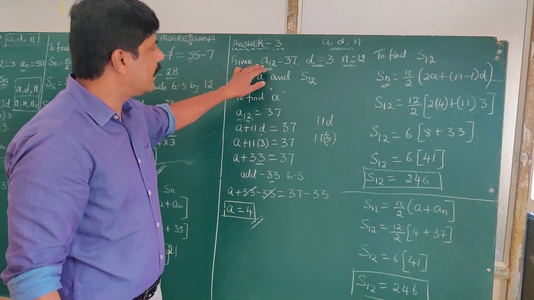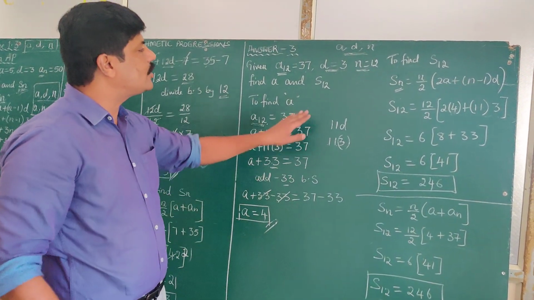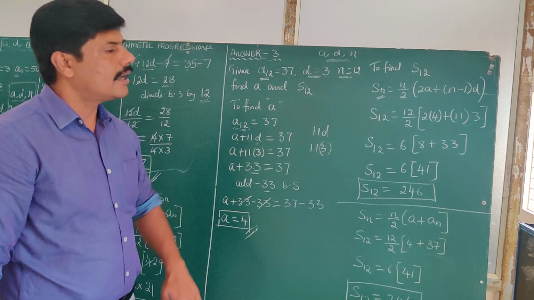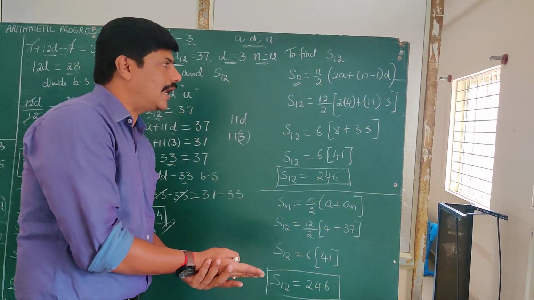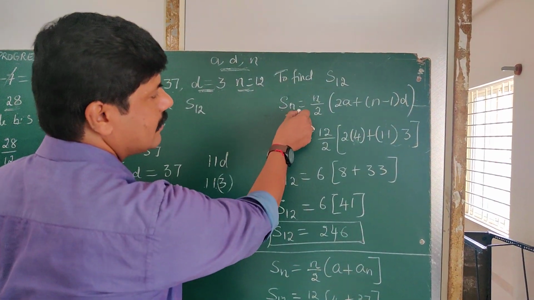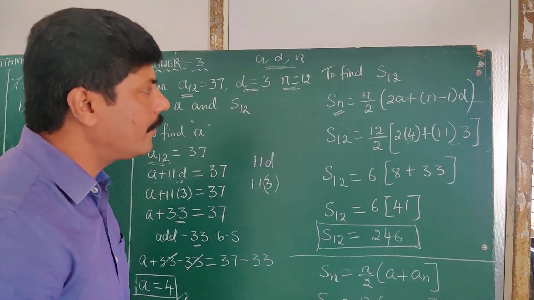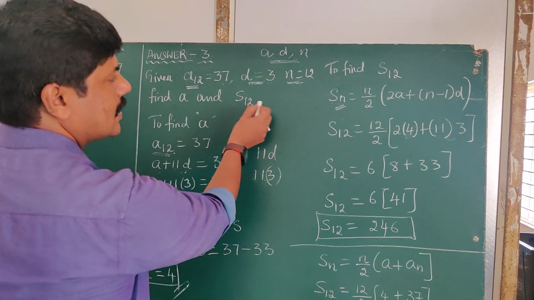Now we have the D value, N value and A value. It's very easy to find the S12 value by substituting in either of the formulas. First, in both ways I have done here, Sn is equal to n by 2 into (2a plus (n minus 1) into D), where S12 is asked.